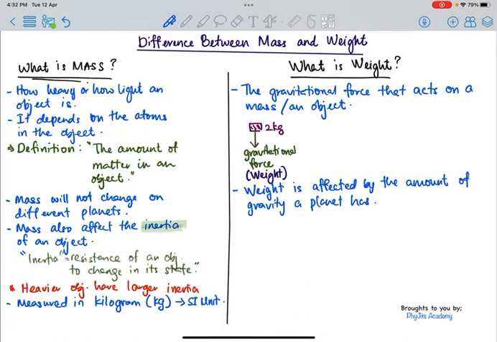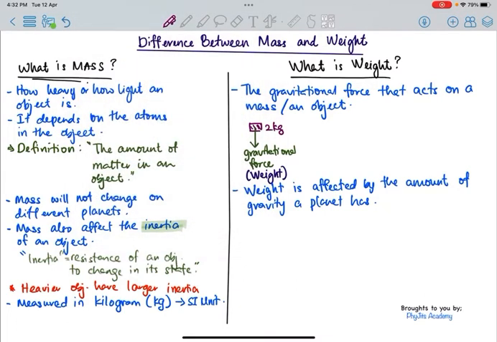So that means a planet with a higher gravity, if you bring an object to that planet, the object will experience a greater gravitational force. If you bring it to a planet which has a lower gravity, then the object will be experiencing a lower gravitational force. So for example, if you bring the 2 kilogram object,